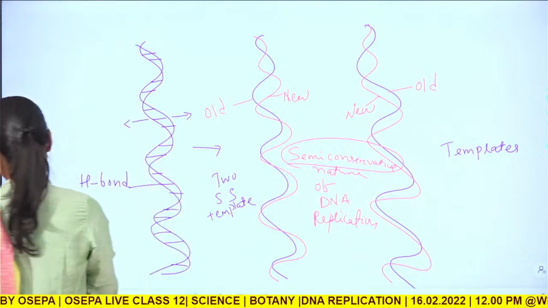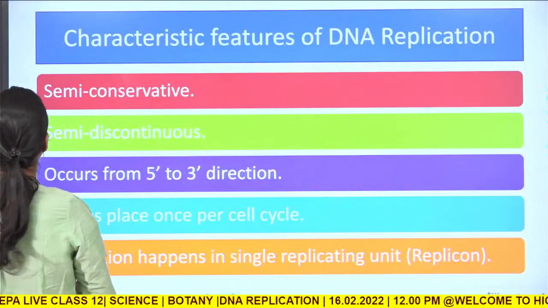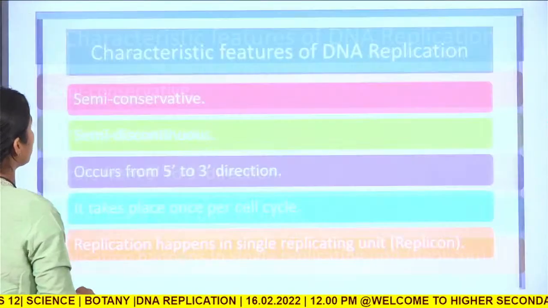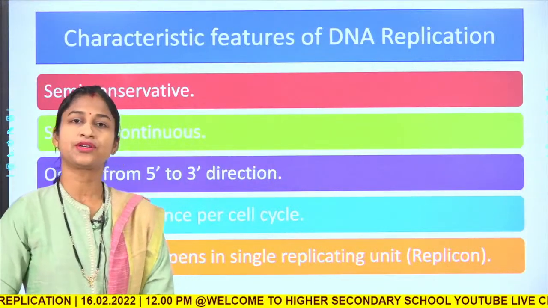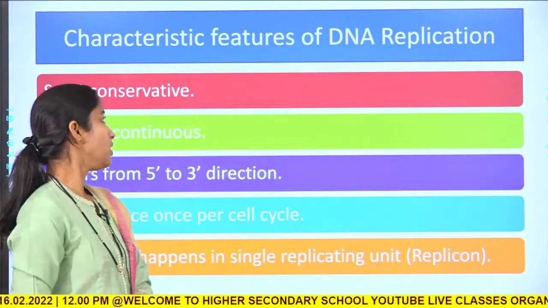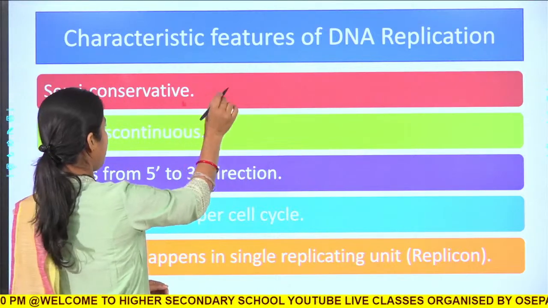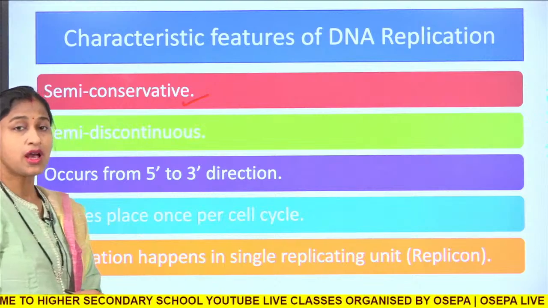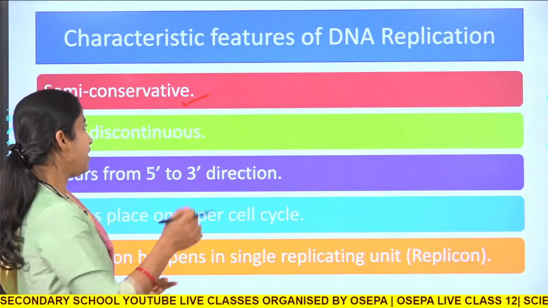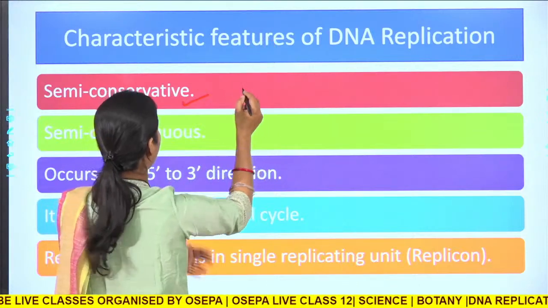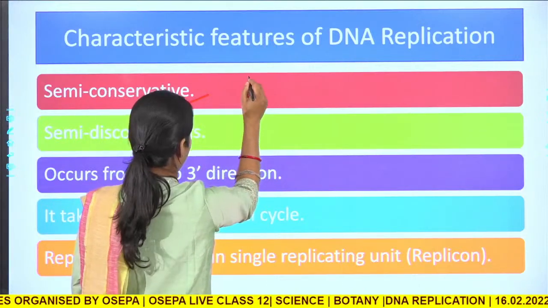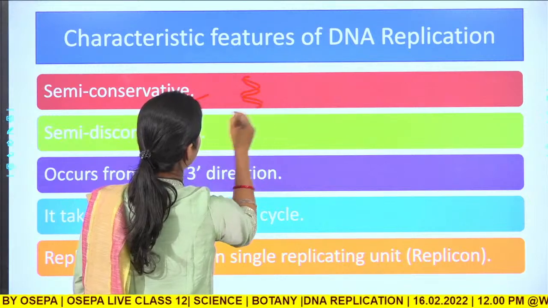Now, next, as we are discussing the characteristic features of DNA replication, first of all, this is semi-conservative as we have discussed. Now, what is semi-conservative? If we are going for DNA replication, this is a molecule.